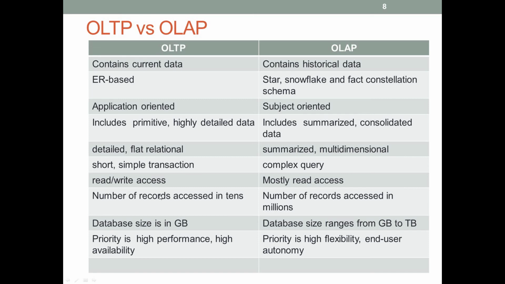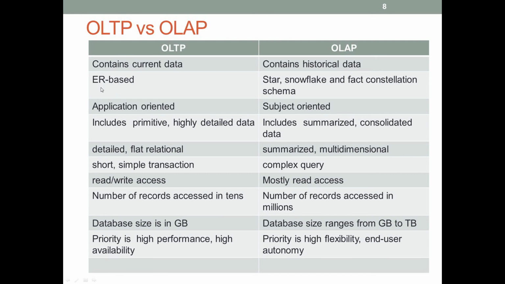Now let us have a look at the difference between OLTP and OLAP. OLTP means online transactional processing and OLAP means online analytical processing. OLTP generally deals with the operational databases, and OLAP deals with the data warehouse. The first difference is that OLTP contains the current data, the transactional data of day-to-day transactions stored in databases, while OLAP refers to the historical data stored in data warehouses.